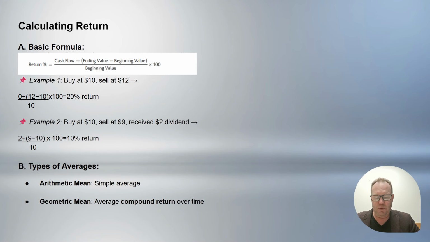The simple arithmetic mean is the example above, where we're simply calculating the simple rate of return. Geometric mean is when we look at multiple years and at compound return over time, meaning there are going to be returns over multiple years. So we have to calculate the average return of that.